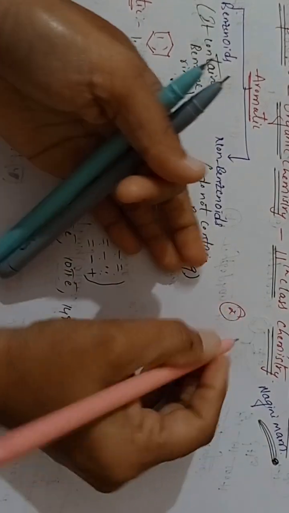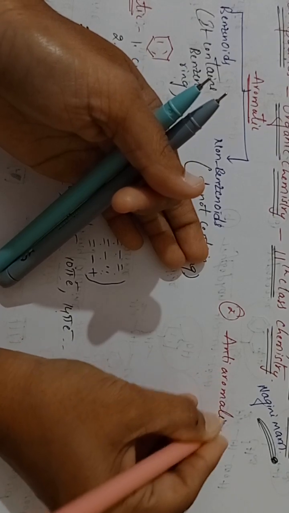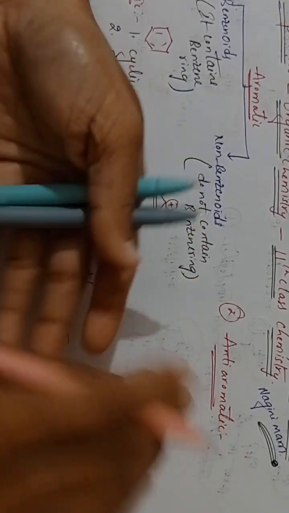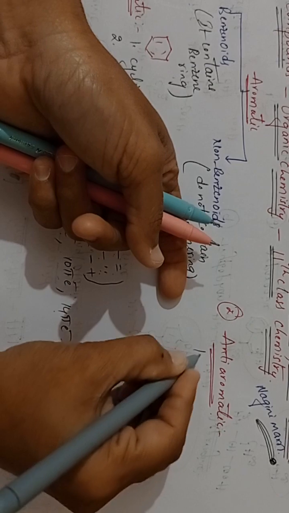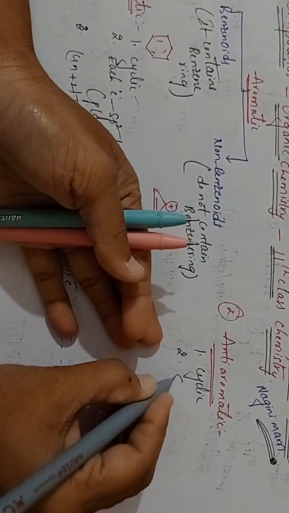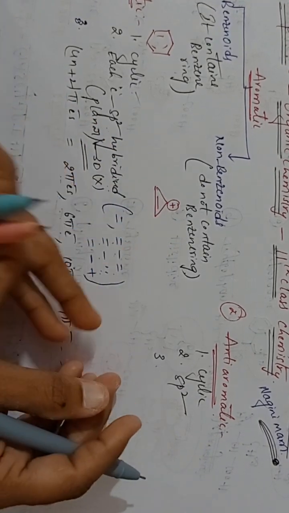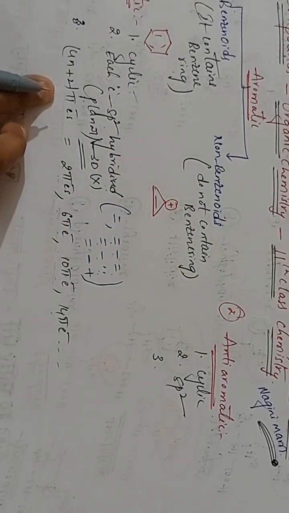Second type, anti-aromatic. What about anti-aromatic, students? First condition, cyclic. The compound should be cyclic and each carbon atom should be sp2 hybridized. And third condition here, not Huckel's rule, students. Here 4n plus 2 pi electrons rule.